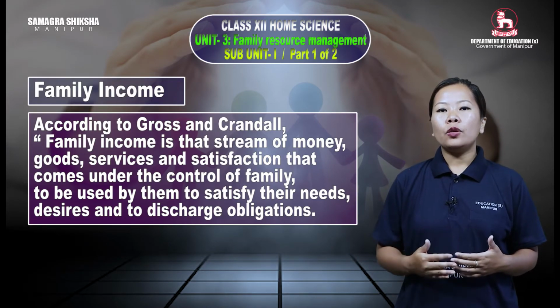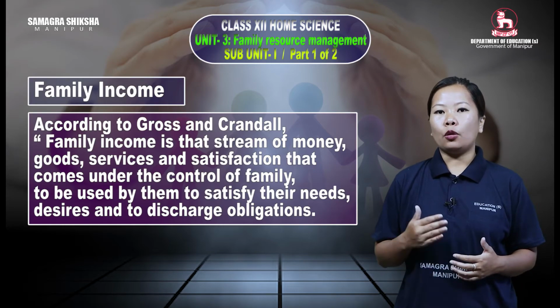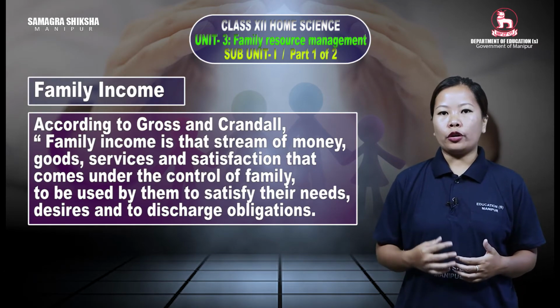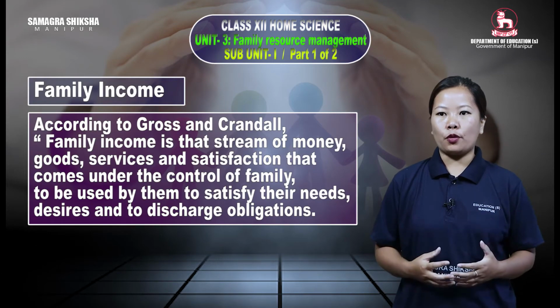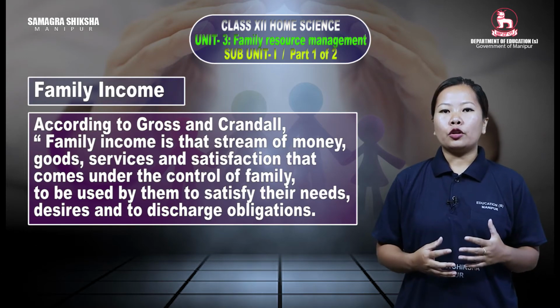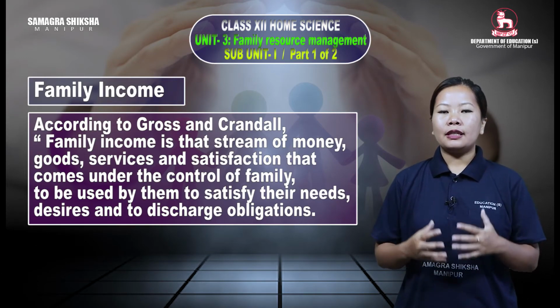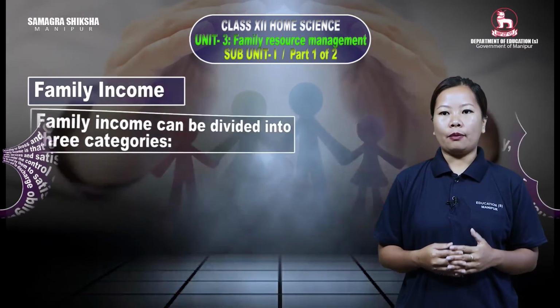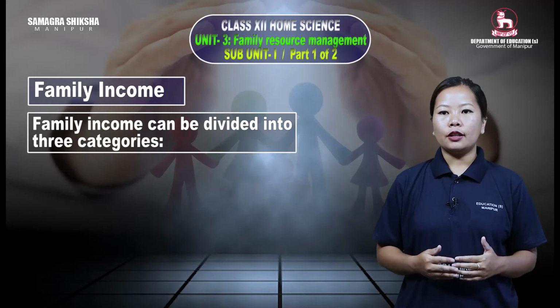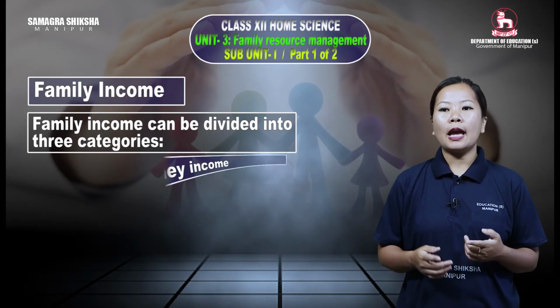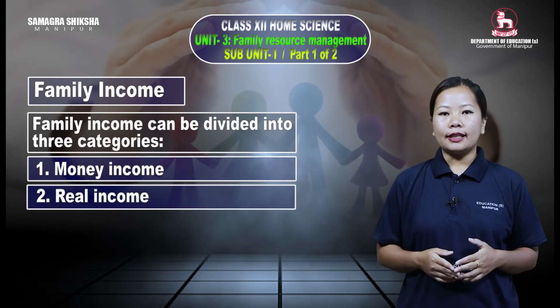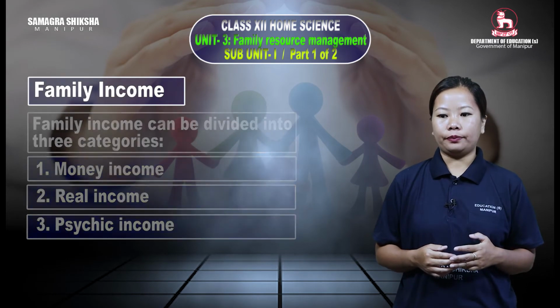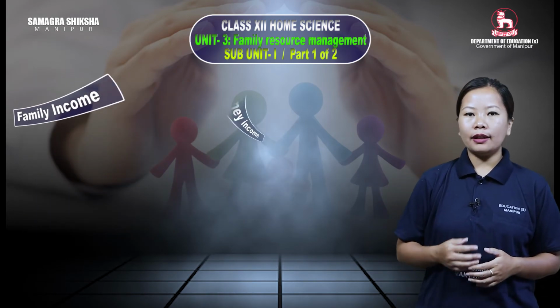And why do we need all these? We need all these in order to perform our responsibility or in order to perform the responsibility given to each member of the family. So family income can be divided into three categories, which is money income, real income, and psychic income. First, let's come to money income.